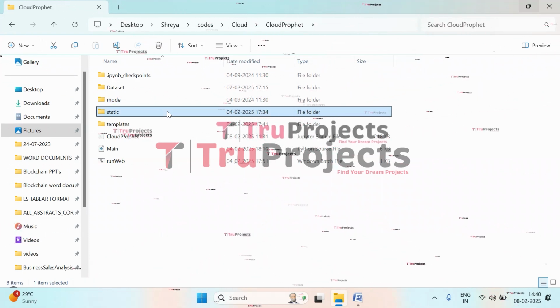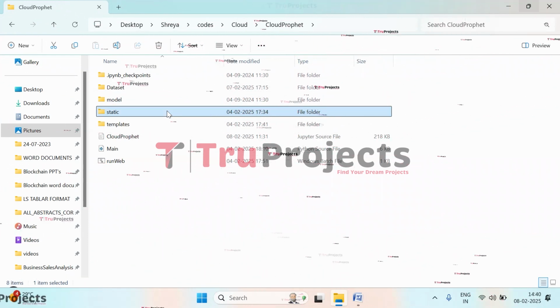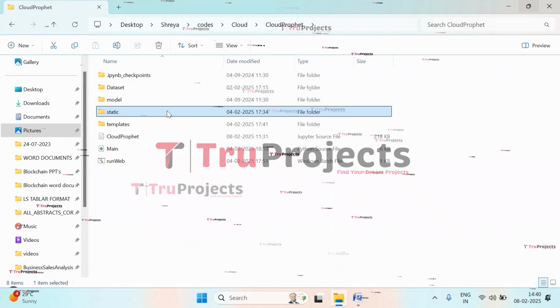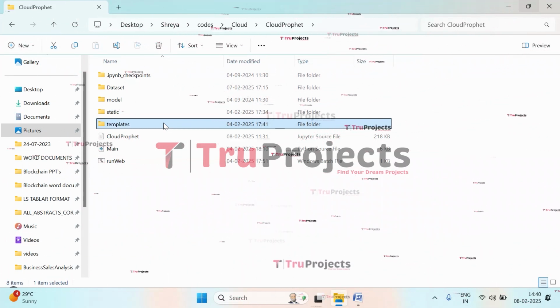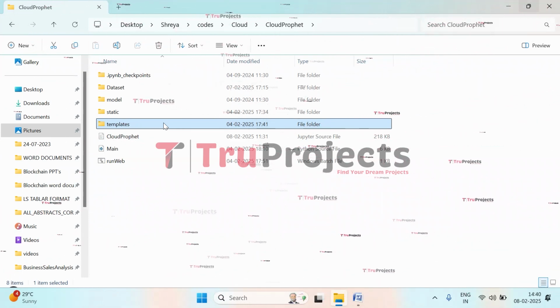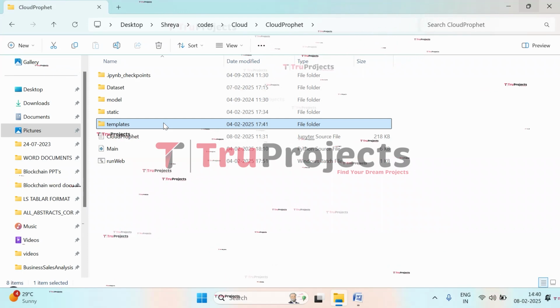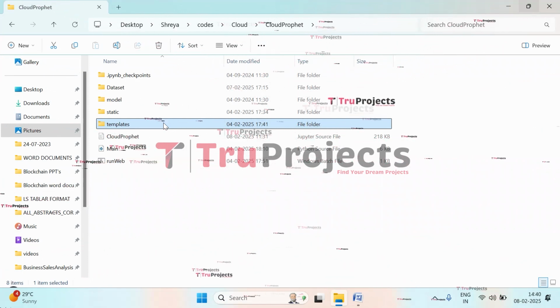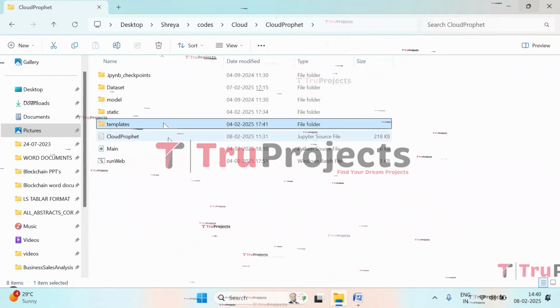And here we have the static folder. This folder consists of files related to CSS, JavaScript, and Bootstrap files, which are important for the visual appeal. And here we have the templates folder. This folder contains all the HTML pages used in this project. It typically includes files like index.html, about.html, etc., which represent different pages of the website.